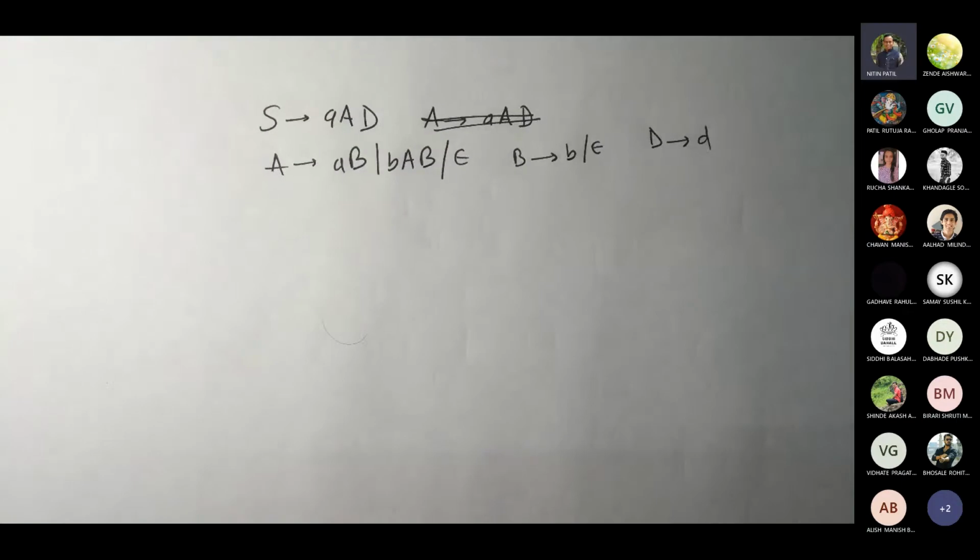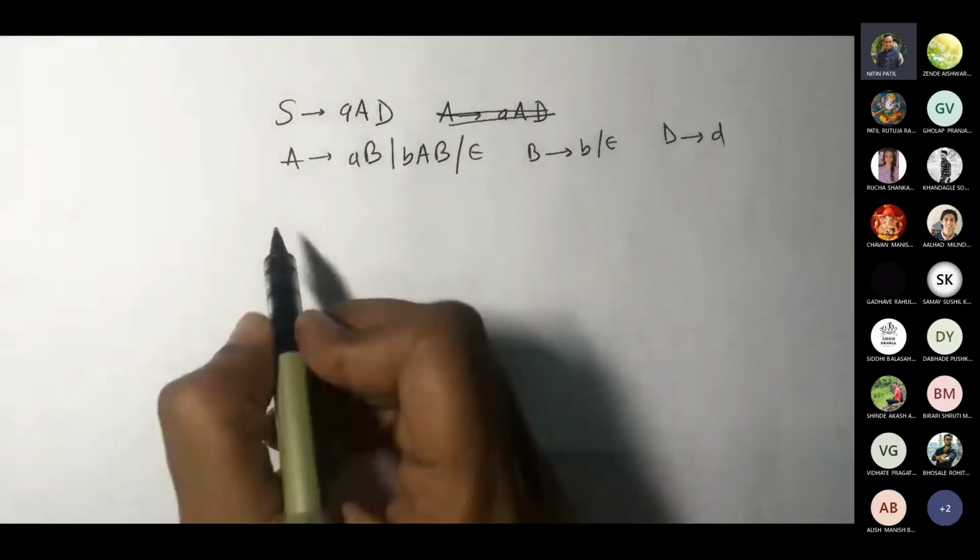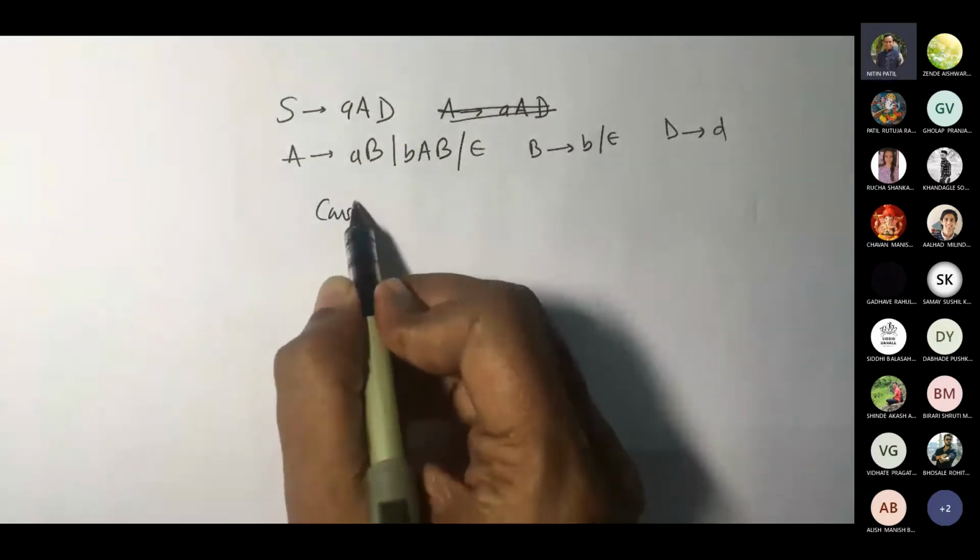Suppose this is your production set. Fine. Okay. Now we have to remove null productions from here. So what is the first step? Construction of nullable variables.